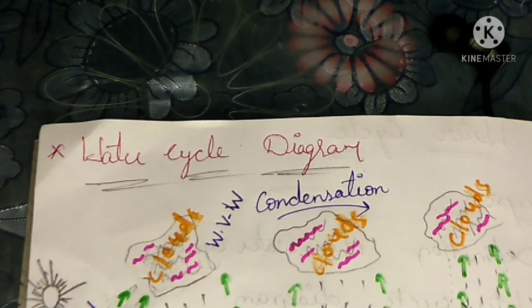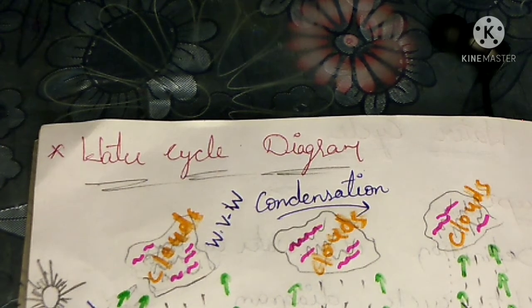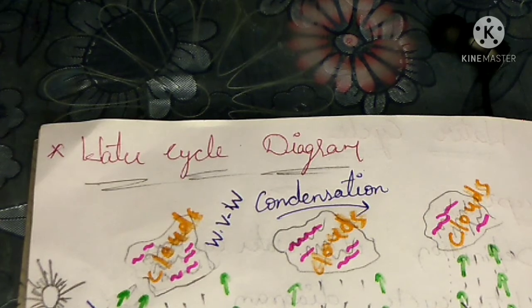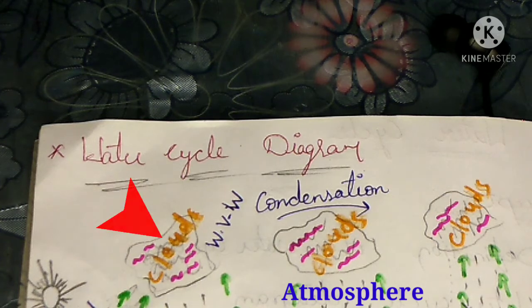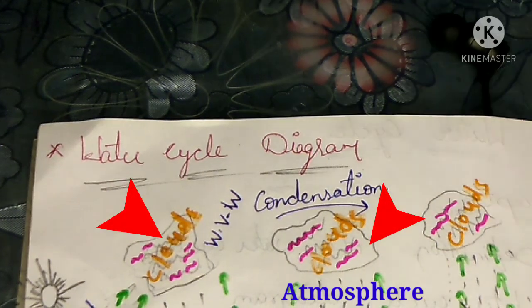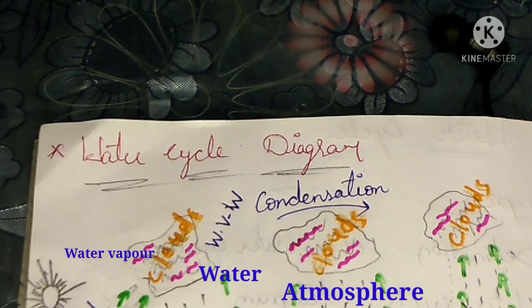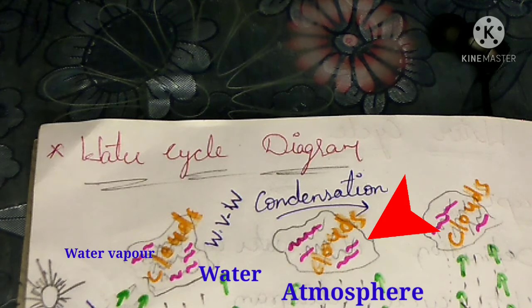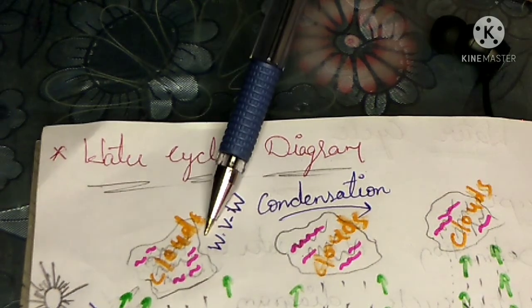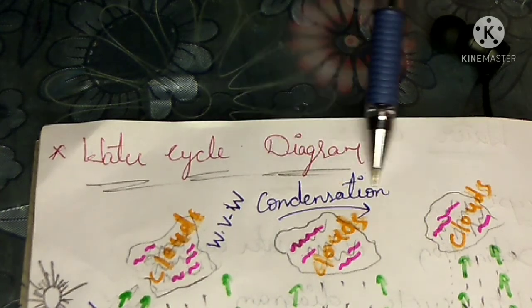Children, now tell me, where is water vapor present? Exactly. Water vapor is present in the atmosphere. From the atmosphere, it will go to the clouds and settle there. We know that clouds are very cold. So water vapor in the clouds will convert into water droplets and settle in the clouds. Thus condensation takes place. The process of converting water vapor to water is called condensation.